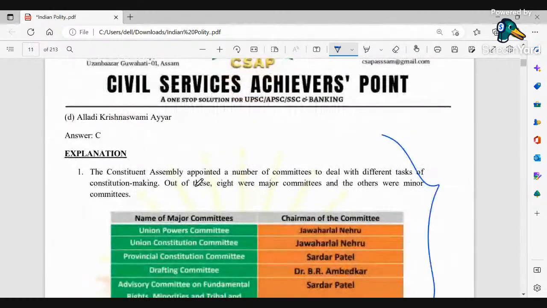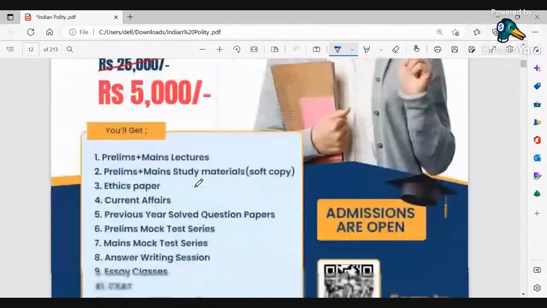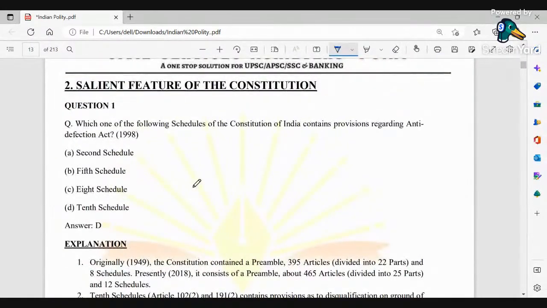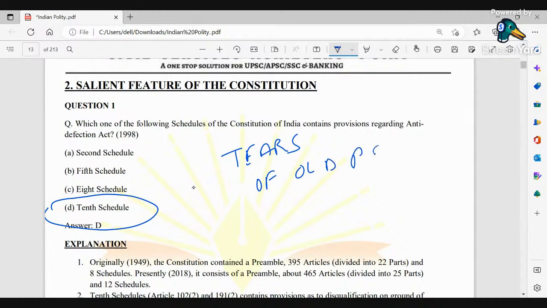Okay, then the next question coming up is this one. Which of the following schedules of the Constitution of India contains provisions regarding anti-defection? So it is the 10th schedule. Okay, so we know how to remember the schedules. It is the tiers of old PM. Okay, tiers of old PM.